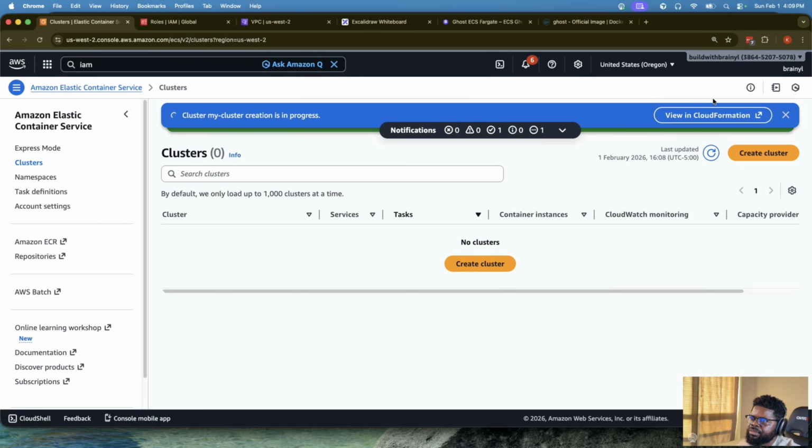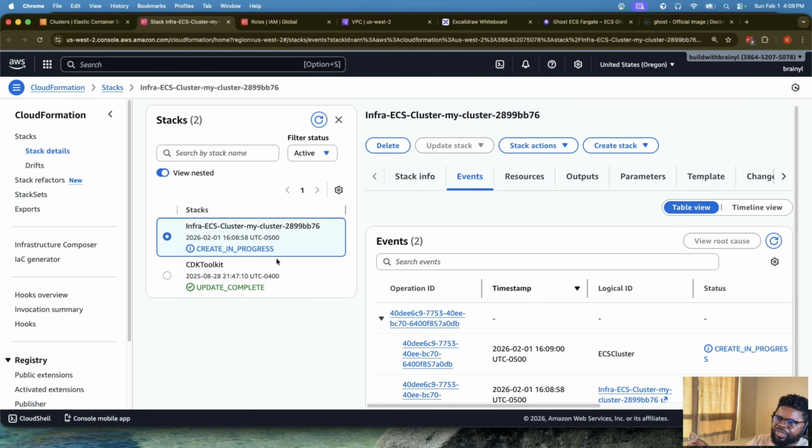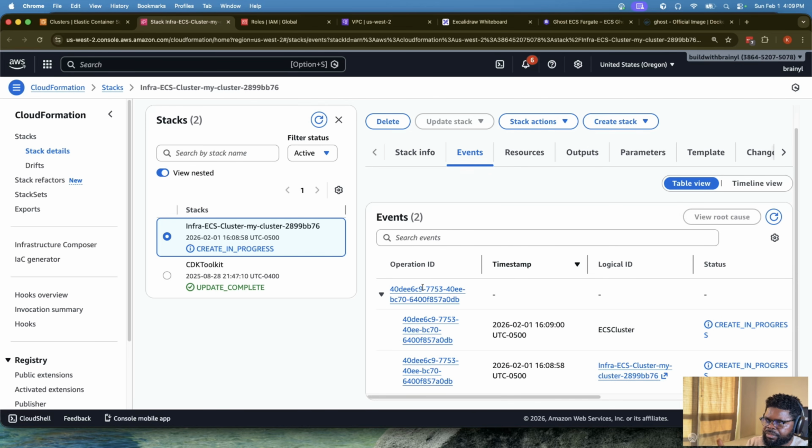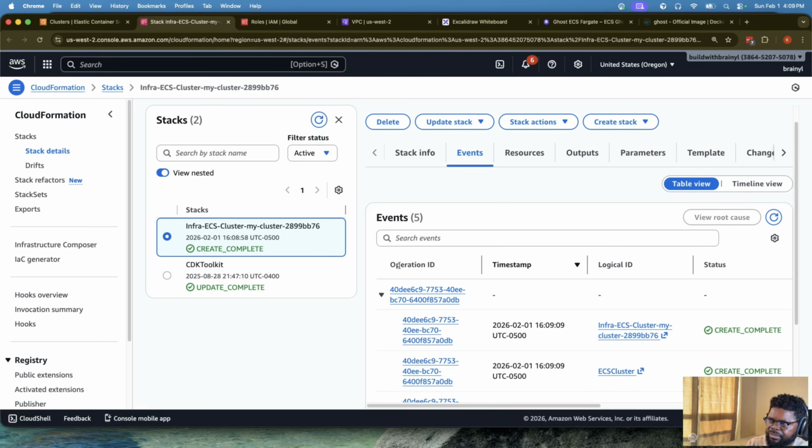We're creating a cluster. It's in progress. CloudFormation is what it's going to use. So you can actually go to CloudFormation and see what it's creating. Sometimes I've seen cases where this fails. So you have to be able to check CloudFormation, see what's happening. If something is not going right, troubleshoot it, fix it. But in this case, good. Our cluster has been created. You can see create complete.